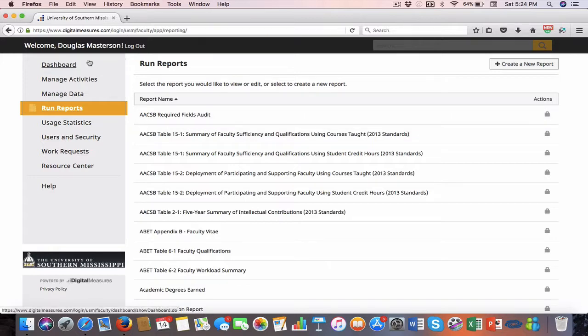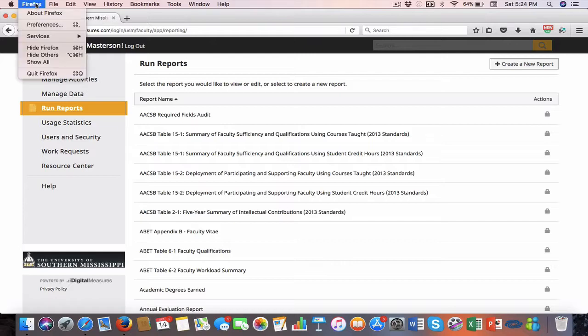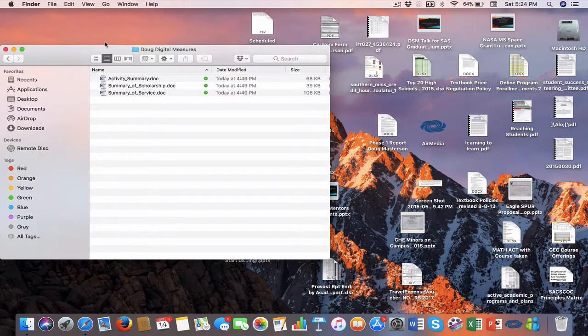So I'm going to go ahead and log out of Activity Insight for right now, and I want to show you a couple of reports that we're having built right now, and I will share the files with you, and I want to get your input on these reports.